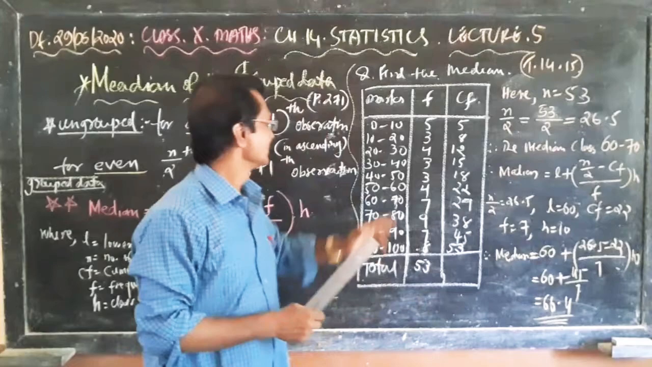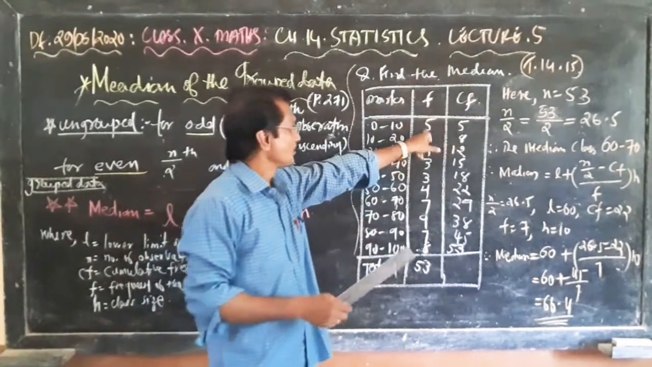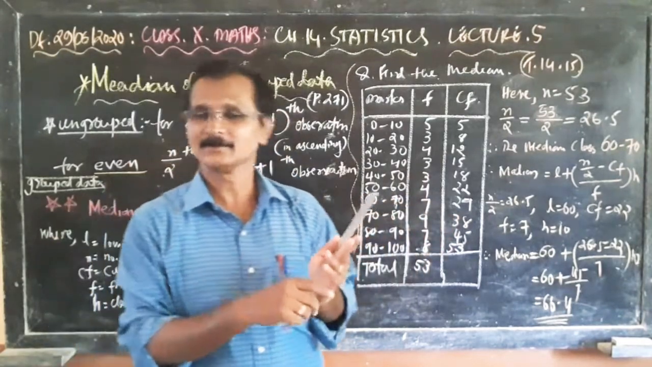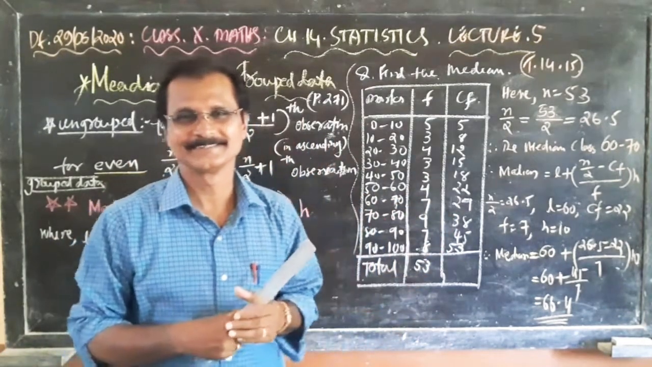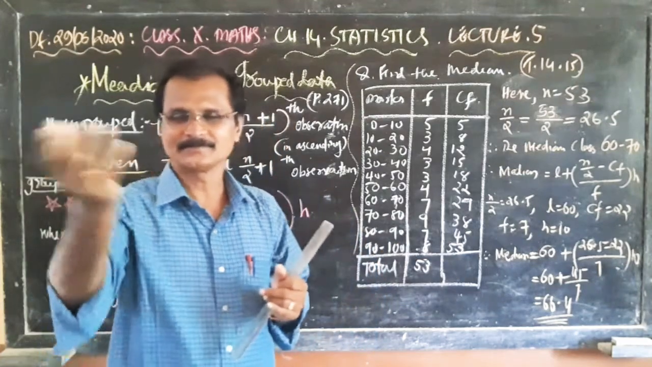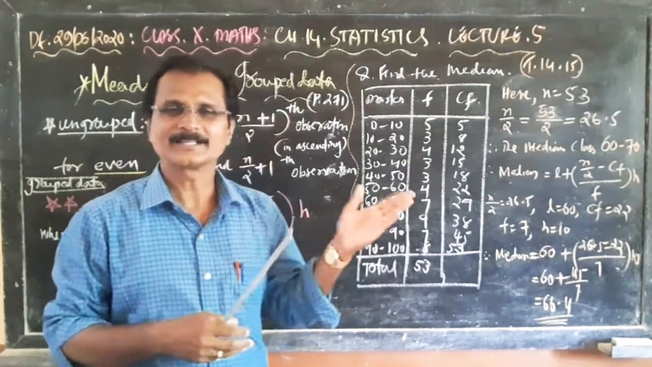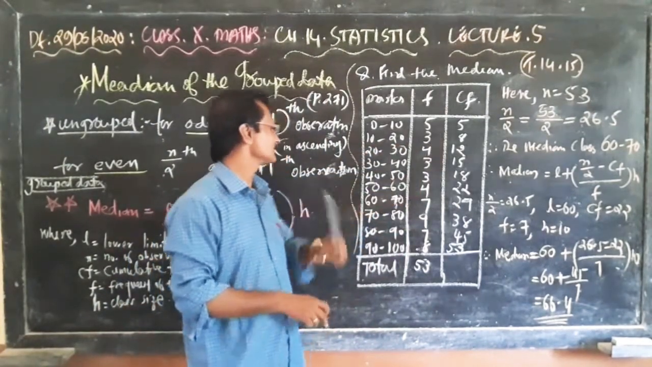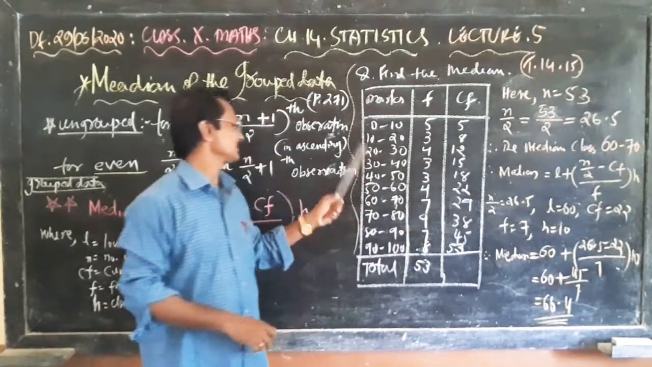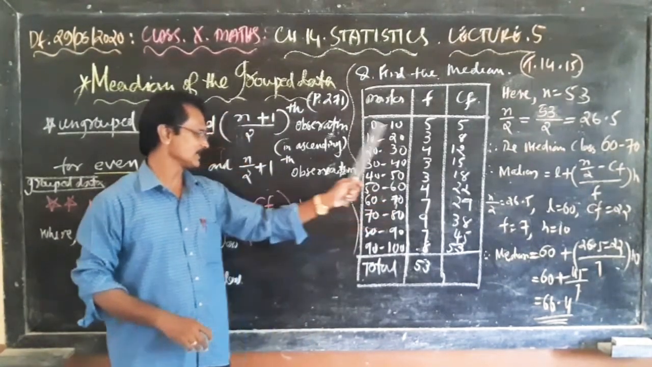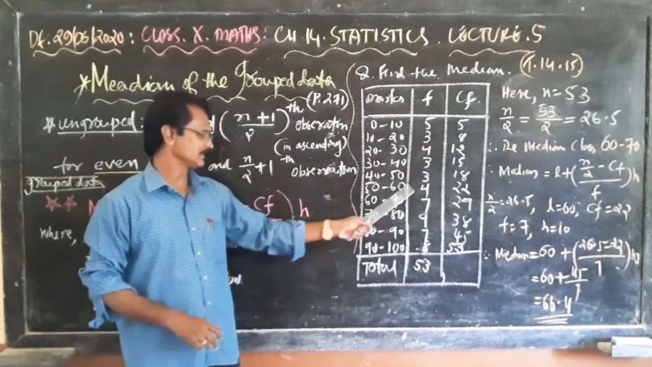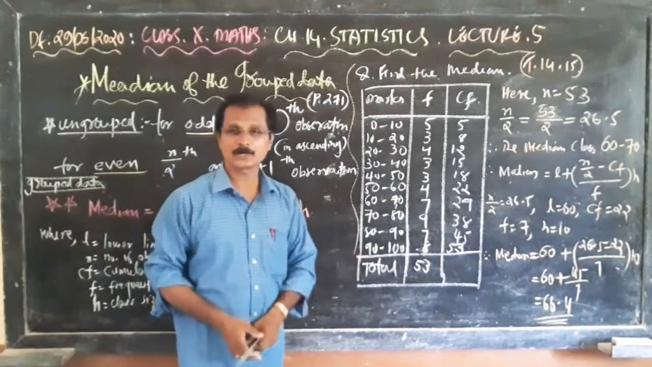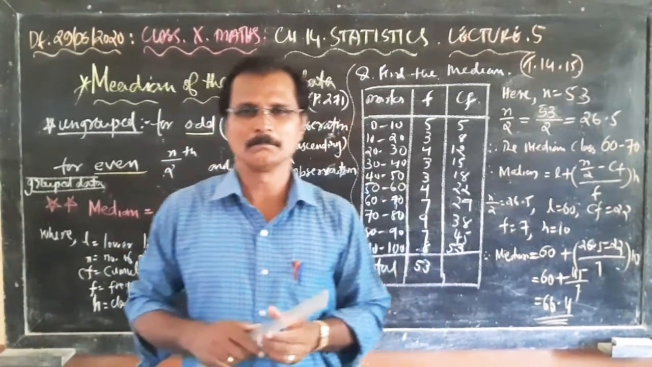I'll show you. Now, 0 to 10 marks: 5 students. Yes, there are 5 students between 0 and 10 marks. Of course, there are always a few backbenchers scoring 0 to 10. Now 10 to 20, how many students? 3 students. 20 to 30, 4 students. 30 to 40, 3 students. 40 to 50, 3 students. 50 to 60, 4 students. 60 to 70, 7 students. 70 to 80, 9 students. 80 to 90, 7 students. And 90 to 100, the brilliant students.